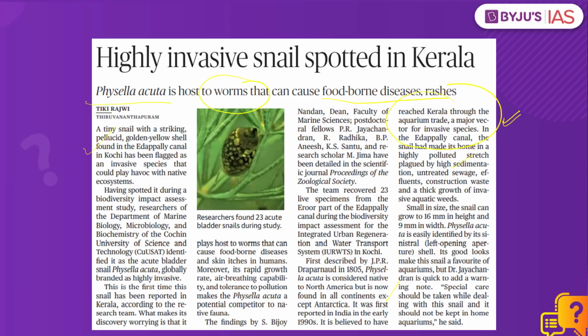These snails can be found in the areas of untreated sewage, effluents, construction waste, and thick growth of invasive aquatic weeds. This is the first time that this snail has been reported in Kerala, and it can host worms that cause foodborne diseases and skin itches in human beings.